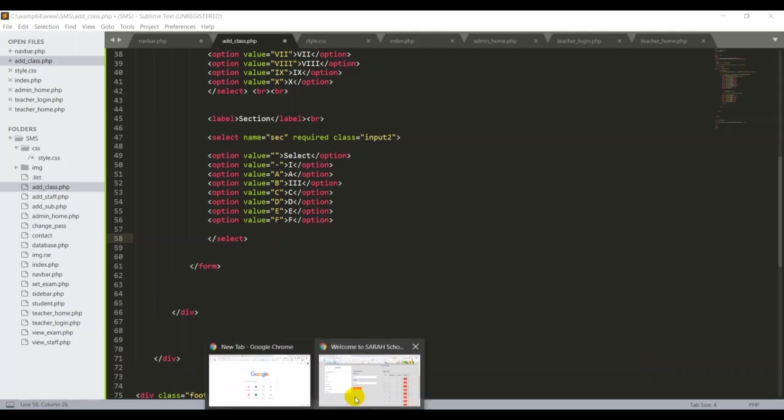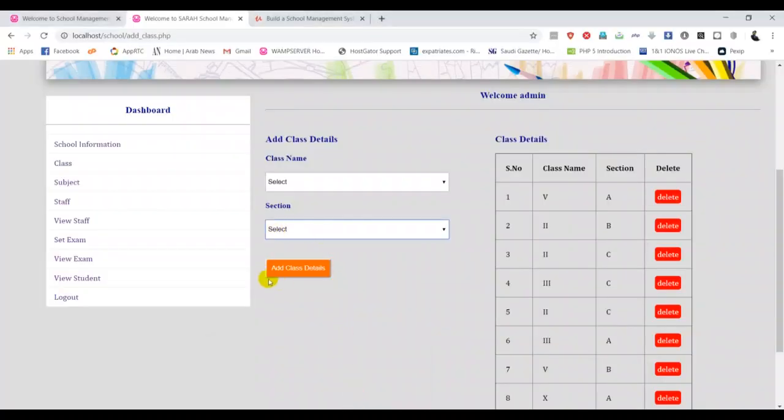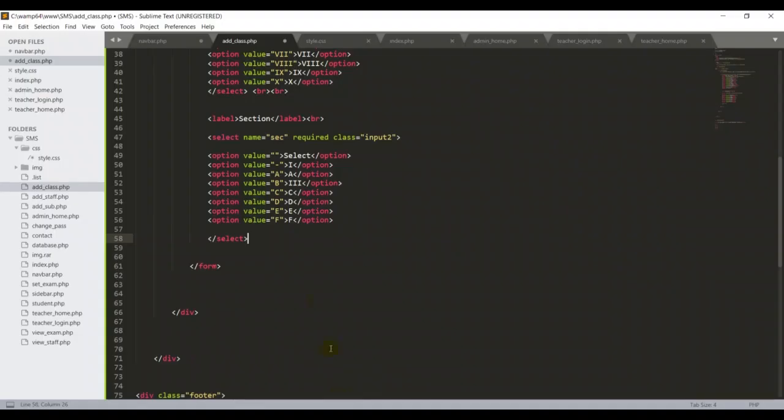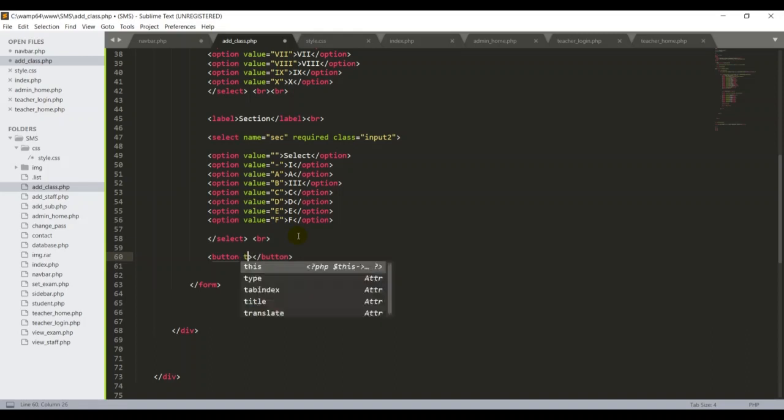It means that, guys, if you go back here, this is my button, add class button. We don't have it, so we have to put it over here, guys. So I go back to my editor. I want to add one more BR tag here. Afterwards, I can create a button. So HTML tag button. First, I want to set the type for the button. Sorry, it should be inside the button tag, right? So type should be submit.